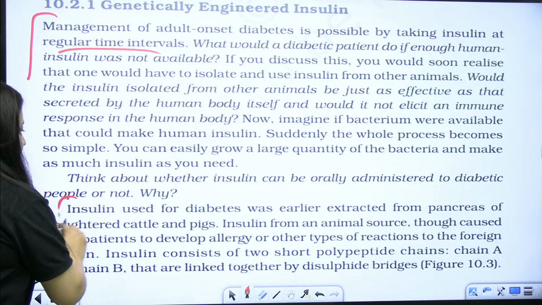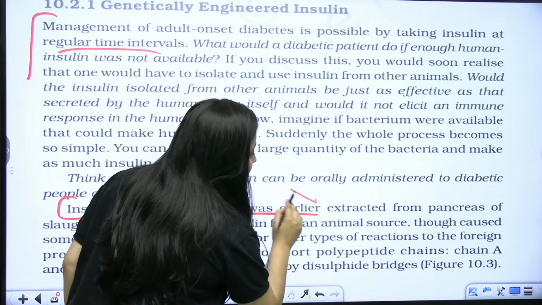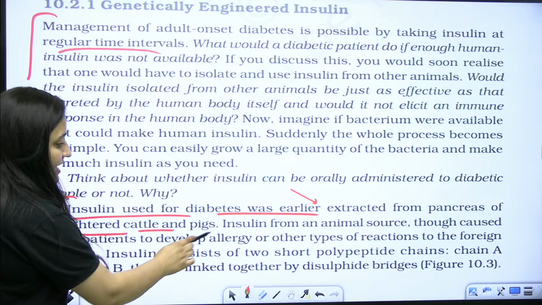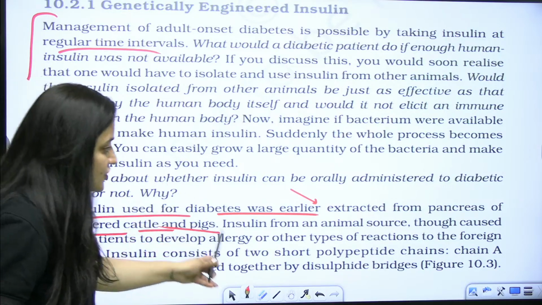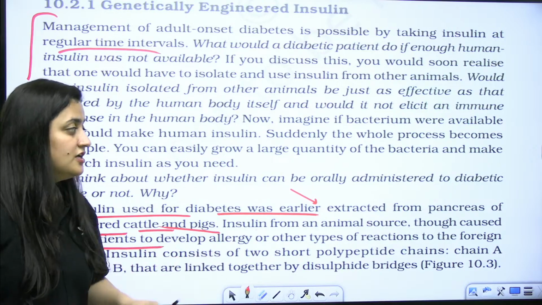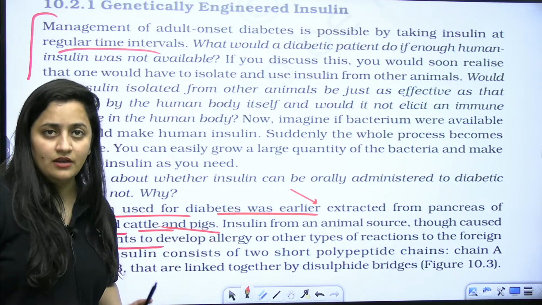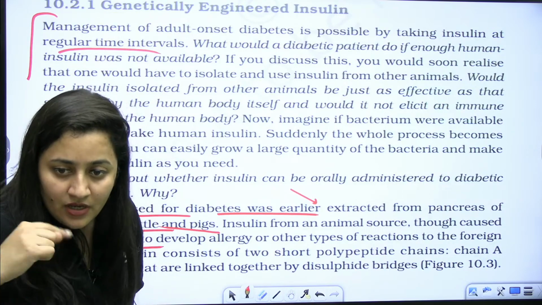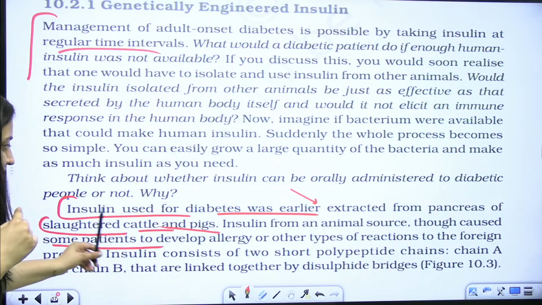So as I said, insulin used for diabetes was earlier extracted from the pancreas of slaughtered cattle and pigs, right? Insulin from an animal source caused some patients to develop allergies or some other reactions, because the body will recognize it as a foreign agent, right, Rohit? The body will recognize it as a foreign agent.